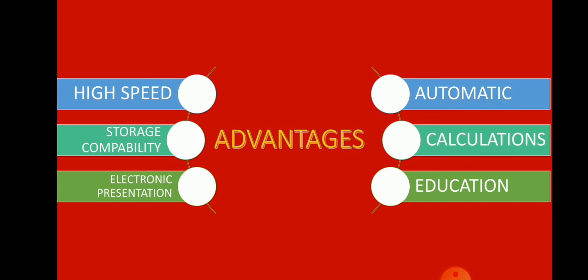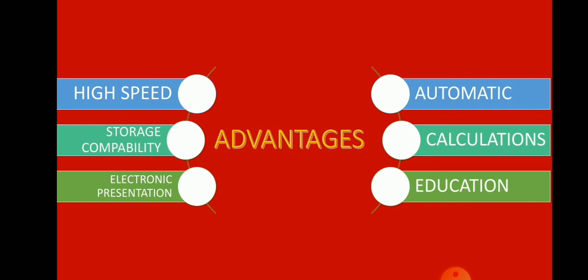Automation. Computer is an automatic machine. Once we store the program in computer memory, it will start working. Calculations. Computer can do large calculations. It can perform many calculations in a few seconds and very accurately.